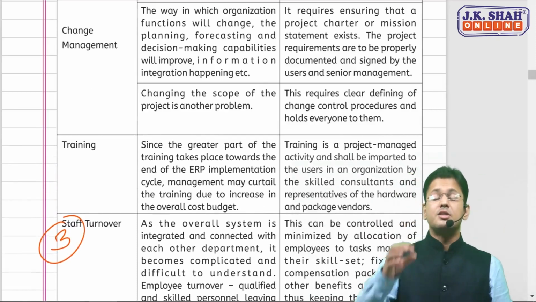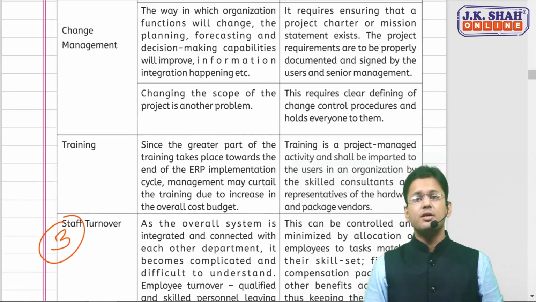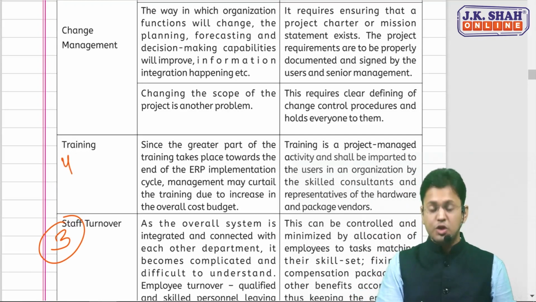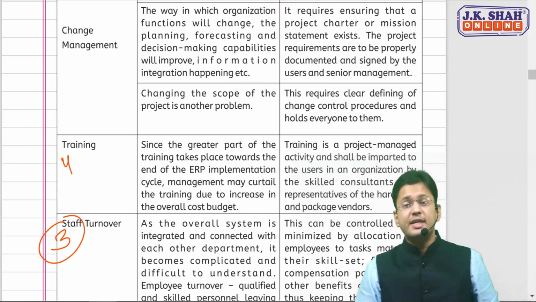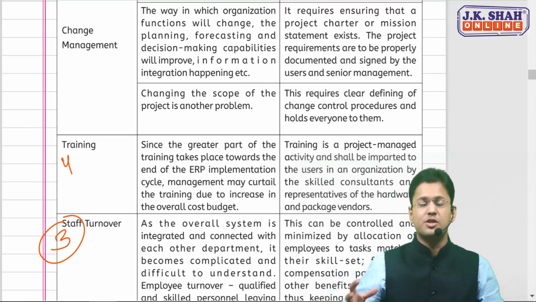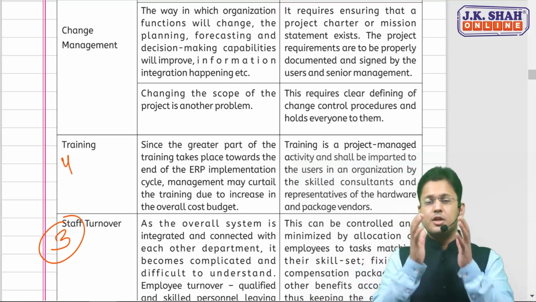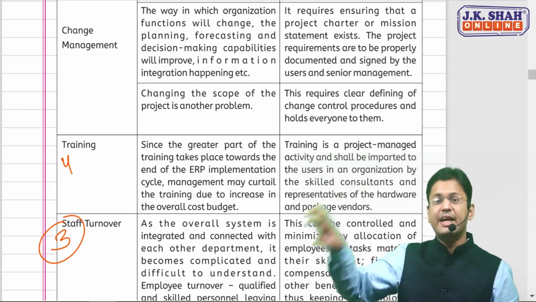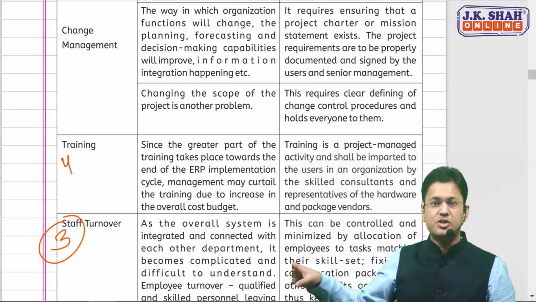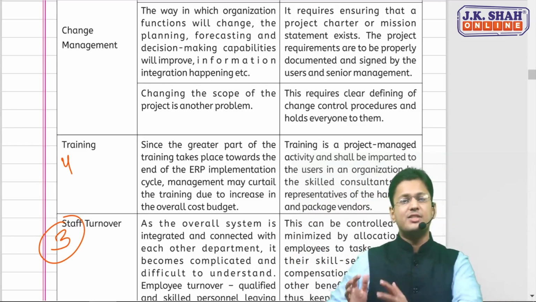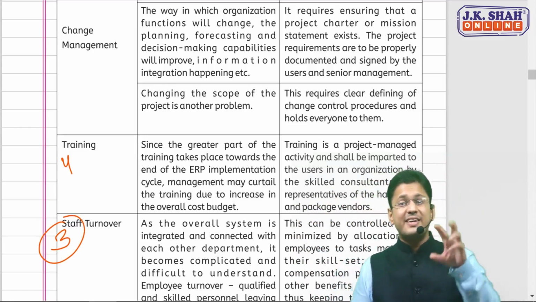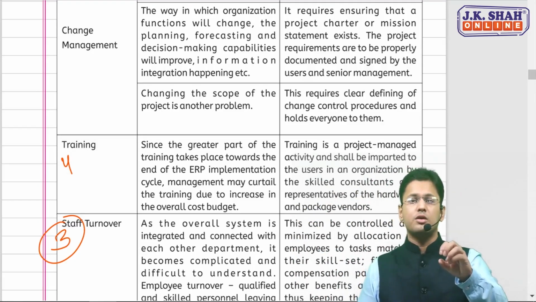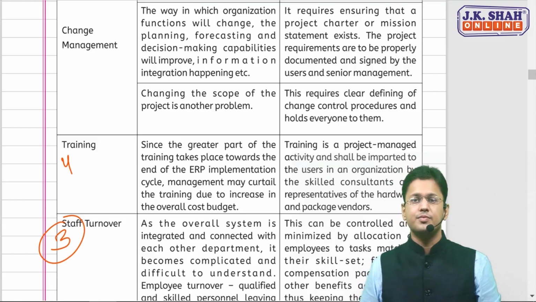Yes, staff needs to be trained. Again, this is from the point of view of staff and the users. Staff needs training. Now what is the issue in this training, sir? The issue is this, that since the greater part of the training takes place at the end, in the implementation cycle of ERP, this training stage is the end stage. Now till the training stage, a good amount of cost would have been incurred.